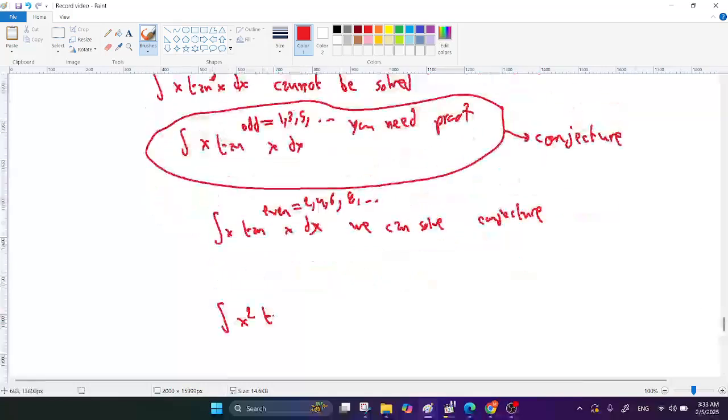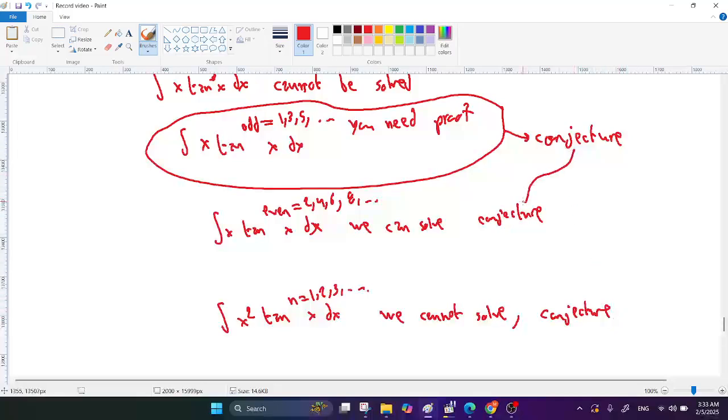x squared times tan to the n x dx, n equals 1, 2, 3. I think also we can't solve it, but this also needs proof. Conjecture. It's a conjecture for me, but for mathematicians, they know the answer, I think.